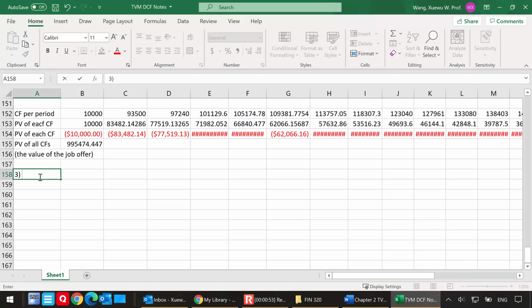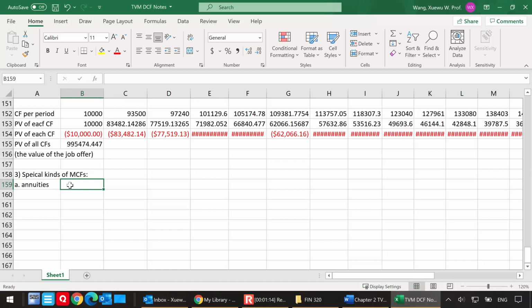Today I'm going to discuss the special kinds of multiple cash flows. These are basically annuities and perpetuities. You may have discussed this already in your first class in finance.